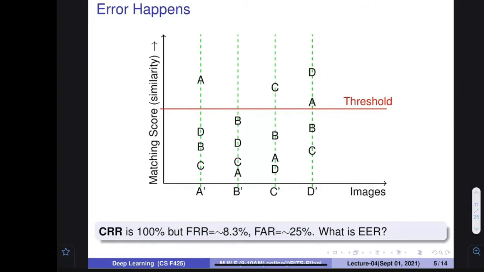We have to find out the false rejection and false acceptance, and you can come up with the numbers: what is the total percentage of matching, and out of them, how many were a problem. By this, you can find out the ERR and FAR. A few minutes back, we have just seen that. What is the ERR of the system? Try to find out for this particular system, since as you can see there are errors. However, the correct recognition is 100%, but still it is possible that another matrix can have some other value. It is not going to be the perfect system.